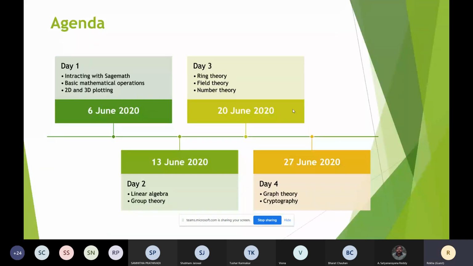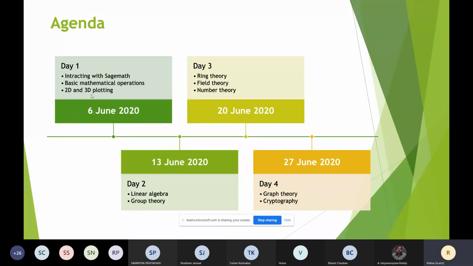And here is our agenda. I have listed all the areas we are going to cover in this workshop. On day one, we will tell you how to interact with SageMath, explore the SageMath website, and do some basic mathematical operations, followed by 2D and 3D plotting.